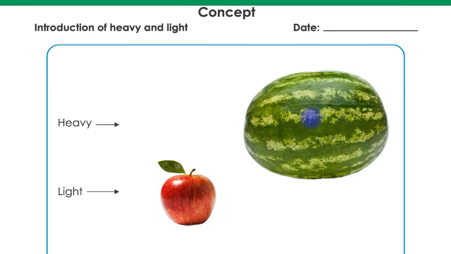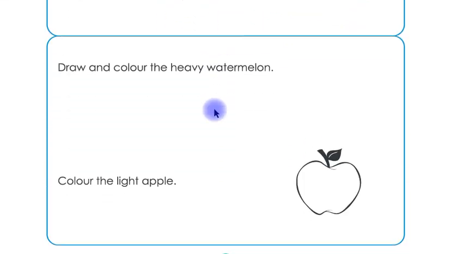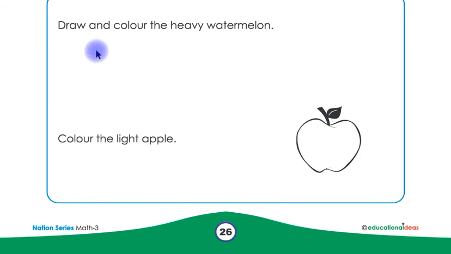This is a watermelon. Watermelon is heavy and this is an apple. Apple is light. So heavy watermelon, light apple. Look at this children. Now you have to draw a heavy watermelon here by yourself. Remember children, you have to draw a watermelon. Watermelon is heavy. You have to draw a heavy watermelon here by yourself.